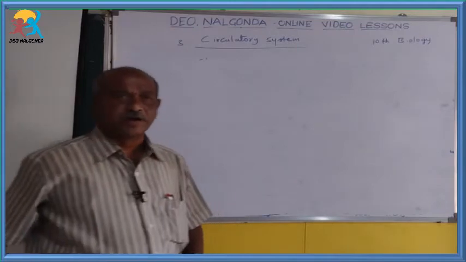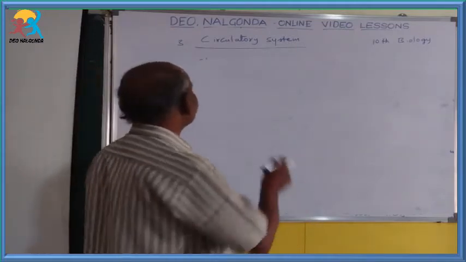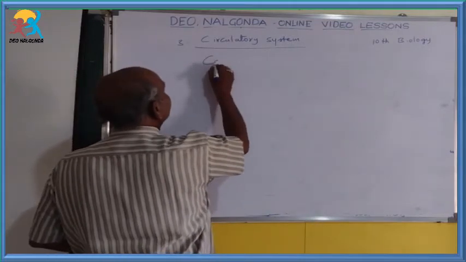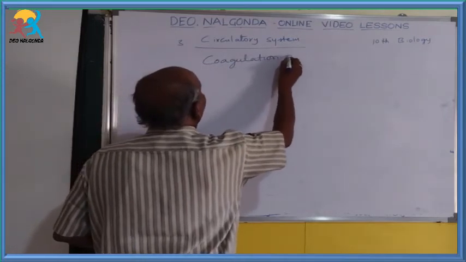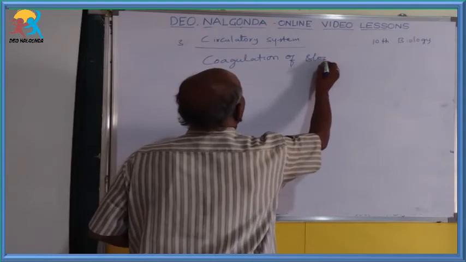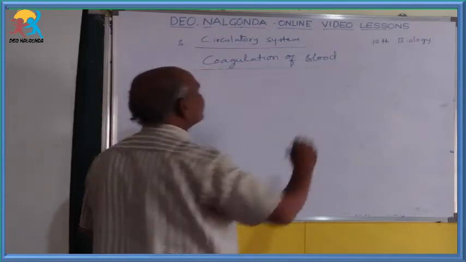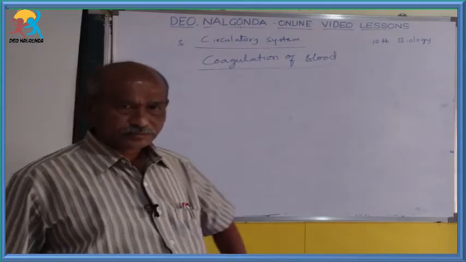So in the circulatory system, the last topic is coagulation of blood, or simply we can say blood clotting.